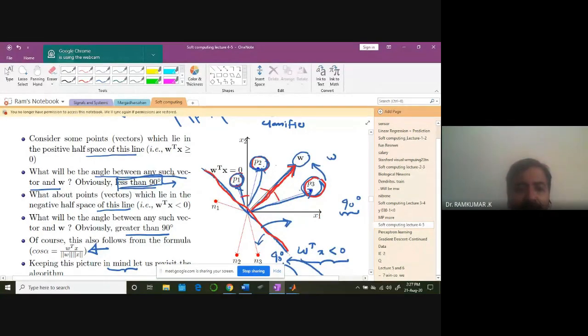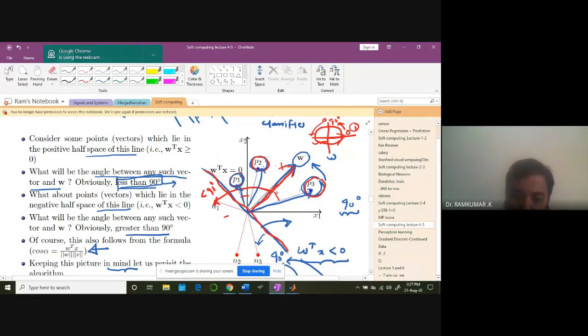What will be the angle between any such vector and W? What about points which lie on the negative side? If you look at this point, there is a huge angle, greater than 90 degrees. If you look at the cos factor, this is cos theta. From 0 to 90 degrees, it goes gradually from 1 to 0. But on the negative side, you are going to have negative values. So naturally, we would like to keep the angle between 0 and 90 degrees to get positive values. That's why this is the positive side and this is the negative side.